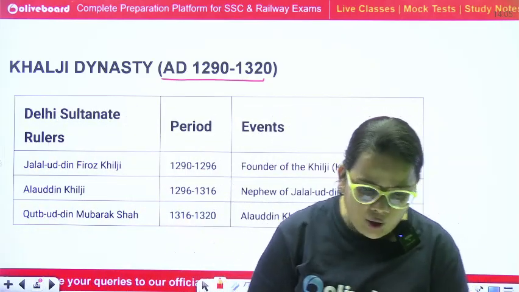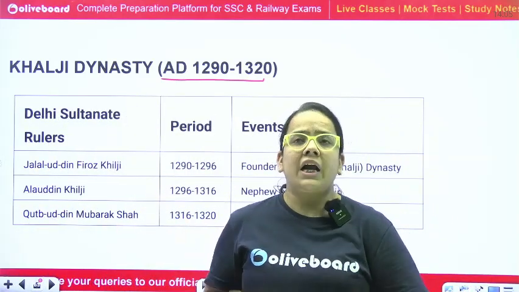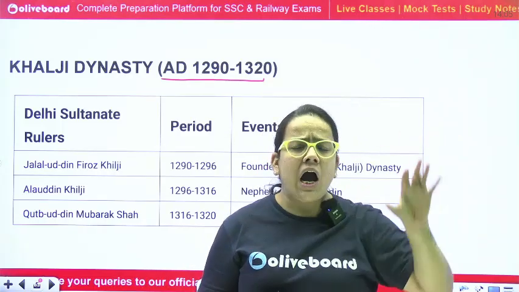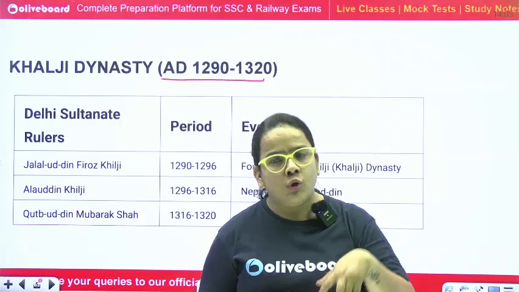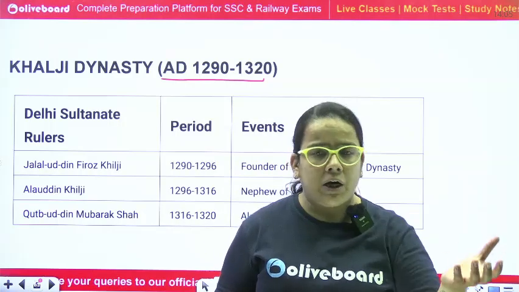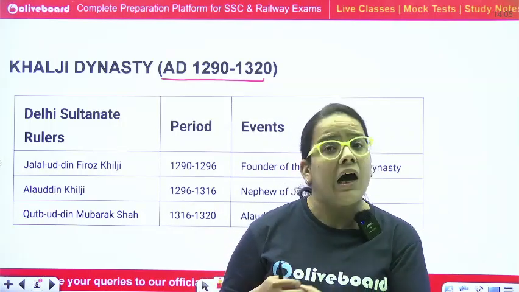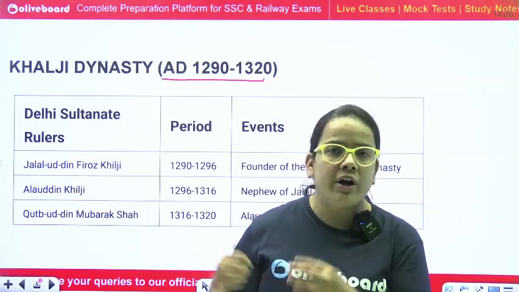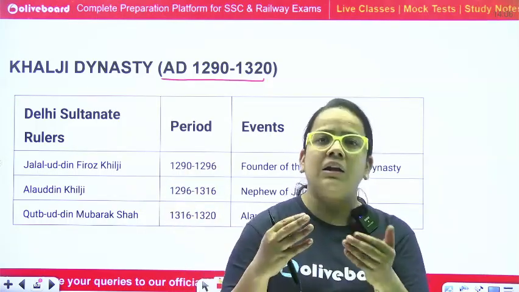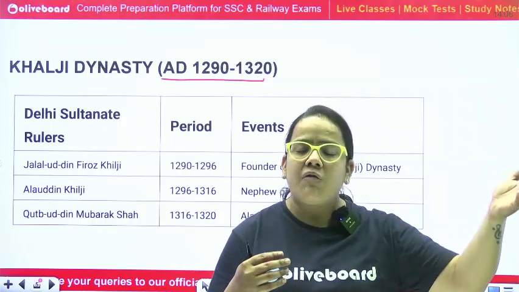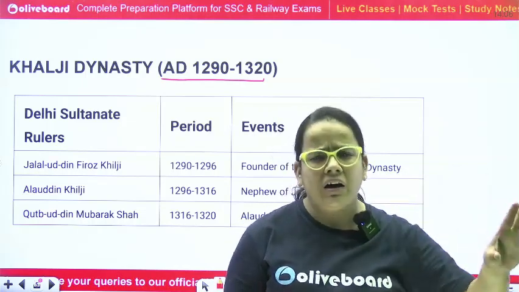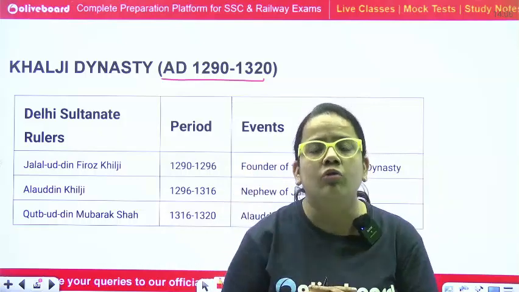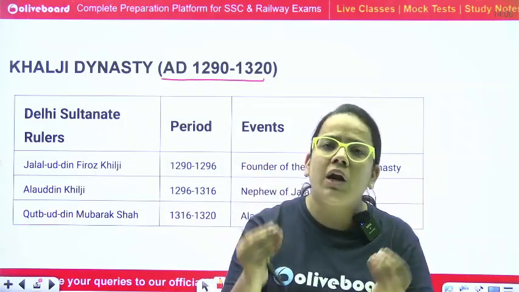Before migrating to India, the Khiljis basically used to live in the Afghanistan region. So they are sometimes termed as Afghanis in India. Otherwise, the Lodis were the first Afghans in India. Some historians consider that they lived in the Afghanistan region, while some deny this, so we don't have a perfect source that they belong to actual Afghanistan.